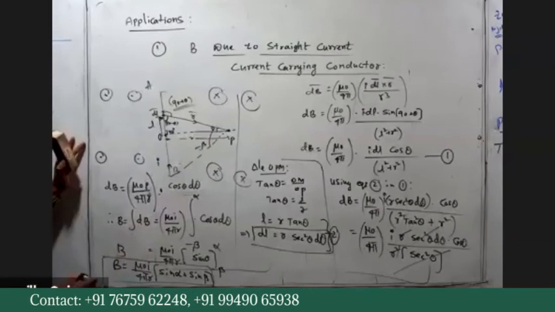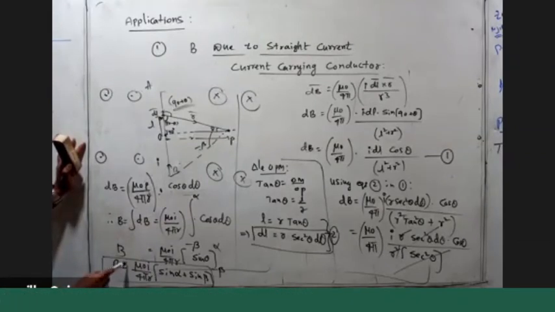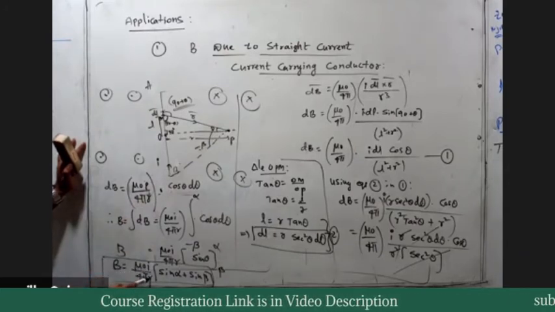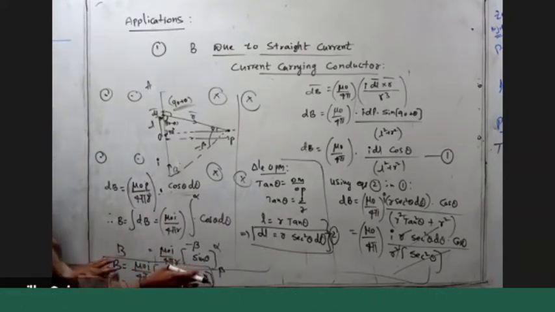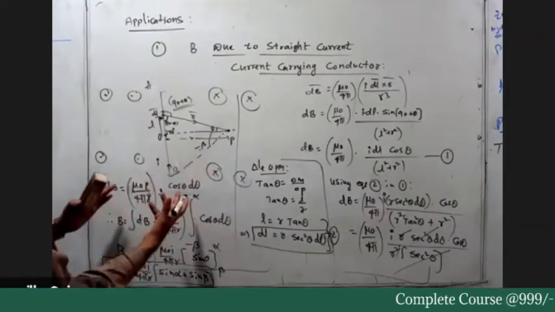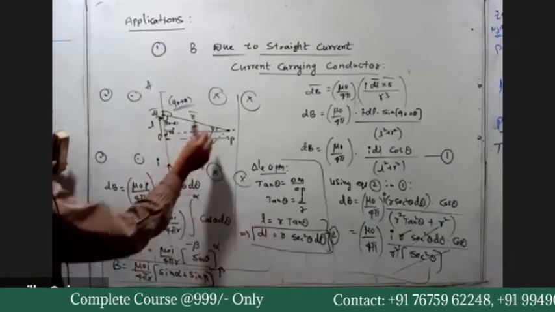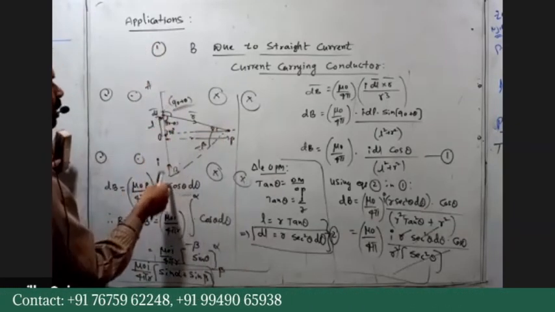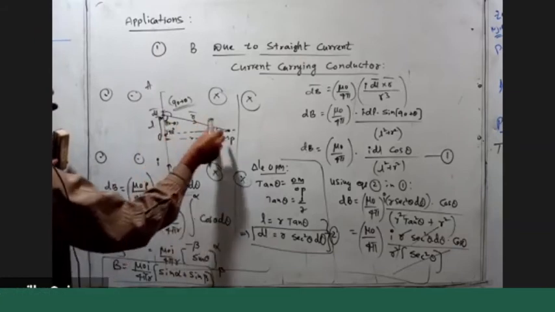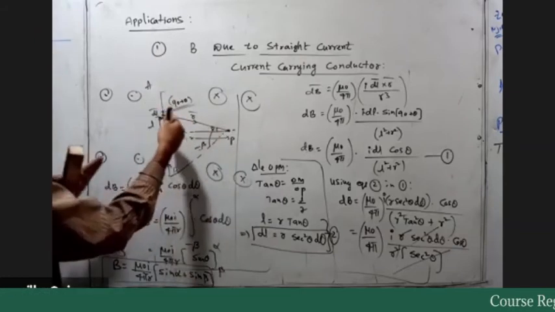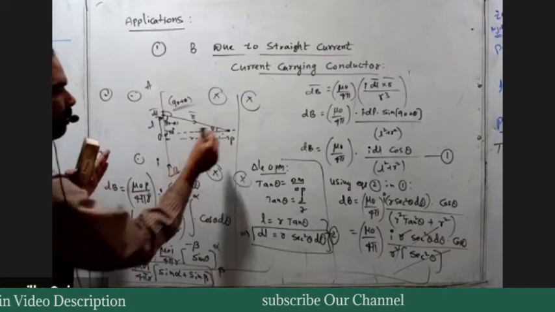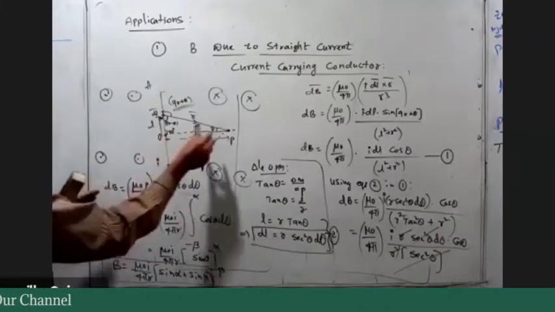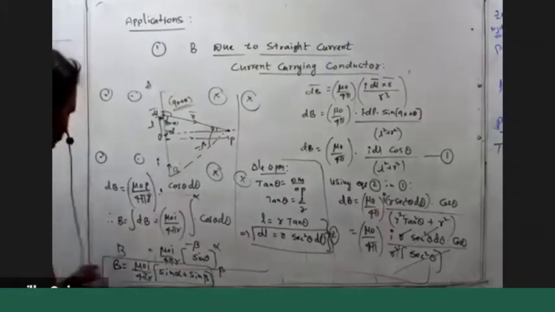So finally, we get the expression for the field at the point P: B is mu naught I by 4 pi r of sin alpha plus sin beta. Using this relation, we can give the expressions for different cases: when the point is along the wire, when the point is symmetric to the wire, when the point is above the wire, when it is below the wire, at different positions. What field expression do we get, right? Okay, you note down this expression.